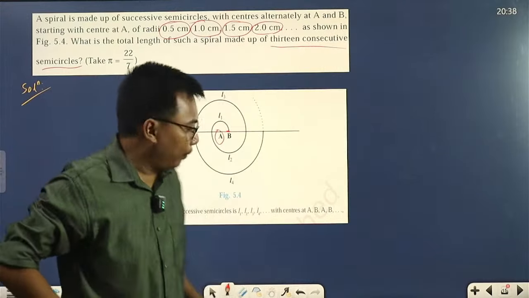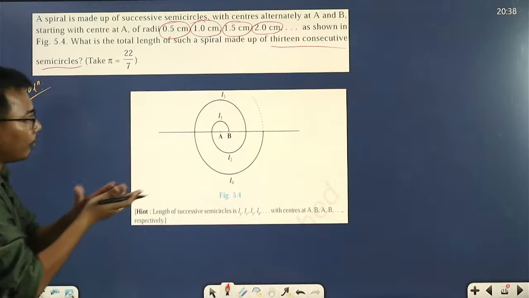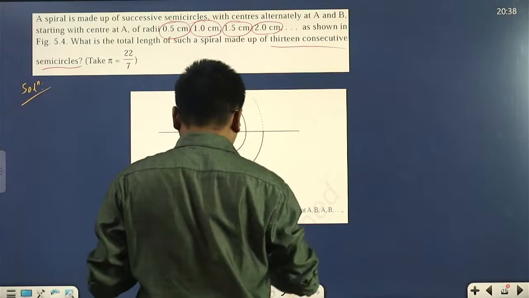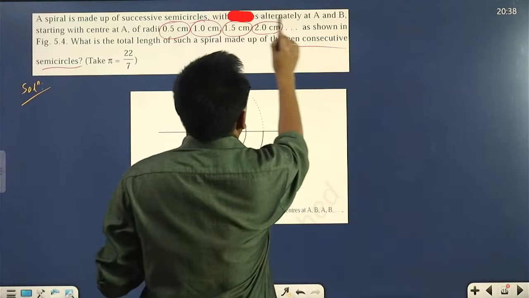Okay, thank you. All right, now see, here it's telling the centers: centers alternately at A and B. The centers are changing.